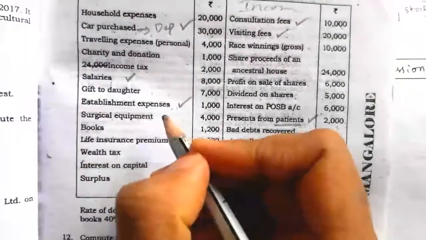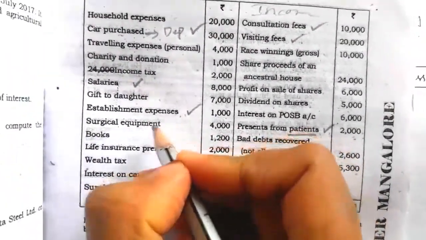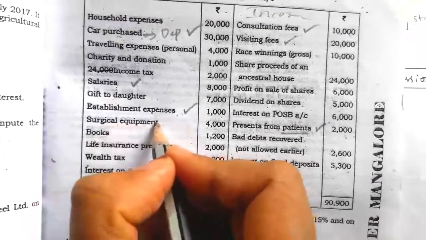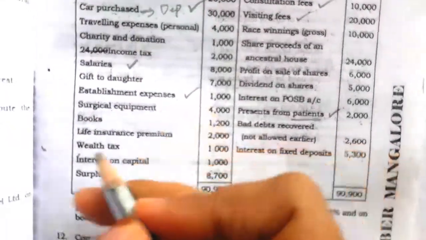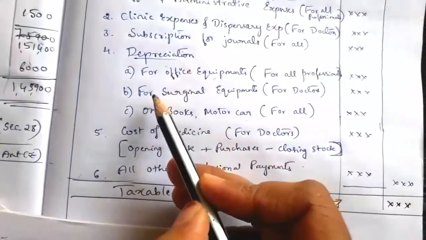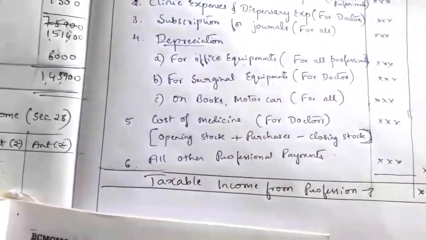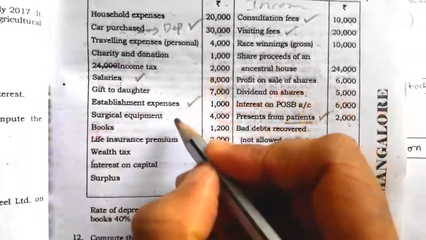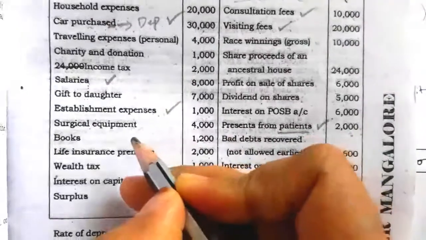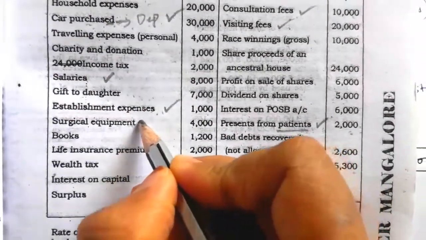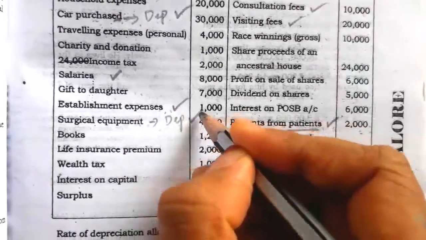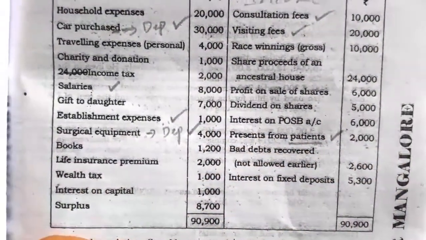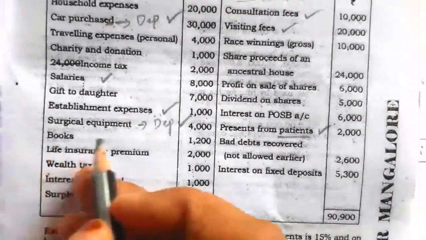Then surgical equipment: a doctor has to purchase some equipments relating to surgeries. That is taken as a capital asset, but we can charge only depreciation on the surgical equipment. We should not take the 4,000 value, only depreciation we can write under the professional expenditure head.